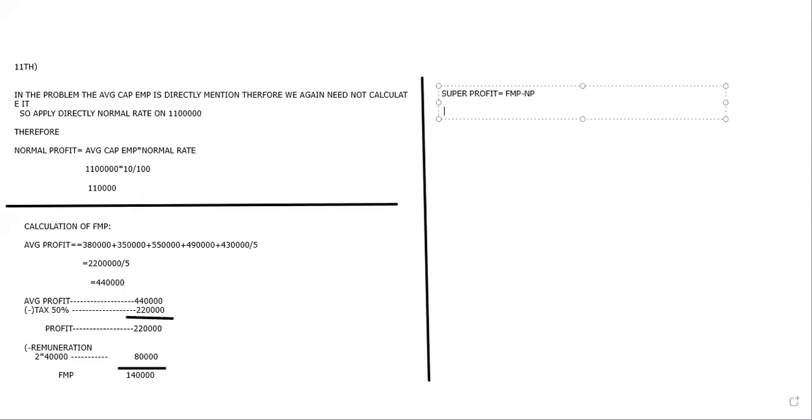FMP is 1,40,000 minus NP, which is 1,10,000. So how much is left over? 30,000. Now how did he say to calculate goodwill? Goodwill is equal to super profits into number of years of purchase. Super profits is 30,000 into 3 years. So goodwill is 60,000. Okay, that's it.